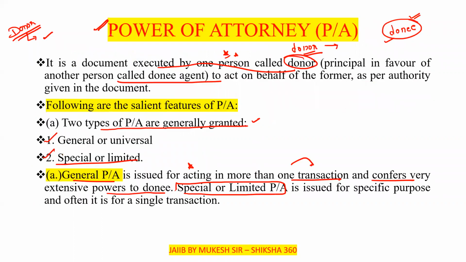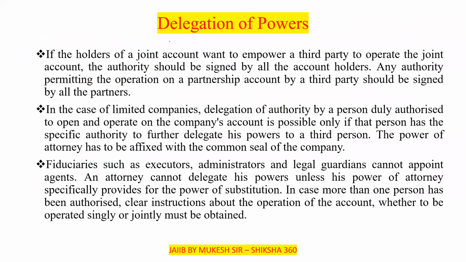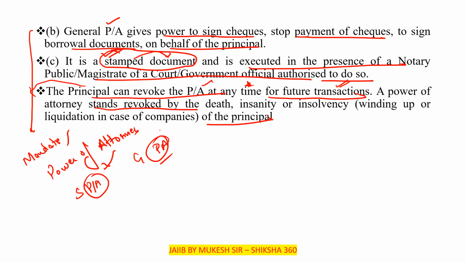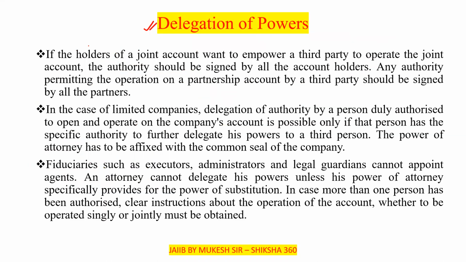Okay, now move to the next, which is very, very important: delegation of power. Now let's discuss that. If the holders of a joint account want to empower a third party to operate the joint account, then the authority should be signed by all the holders.